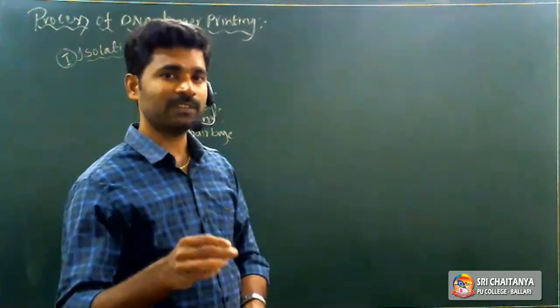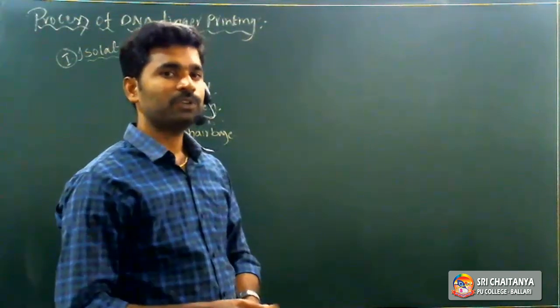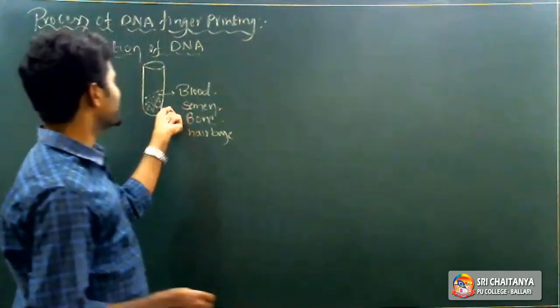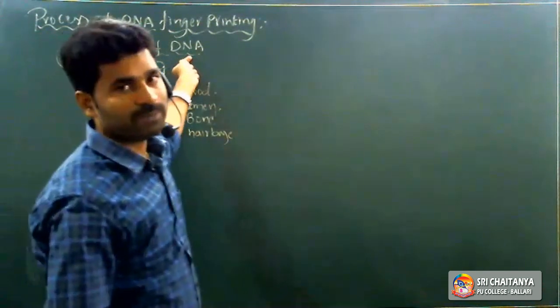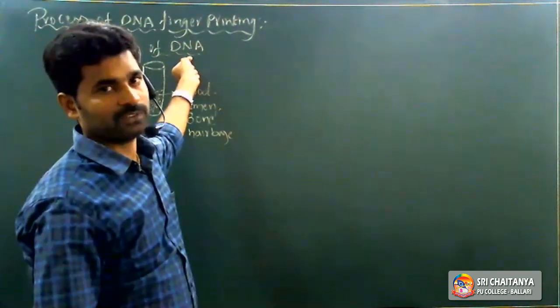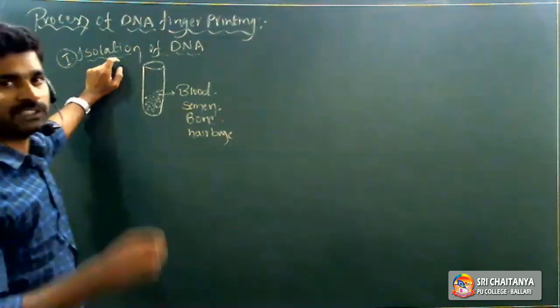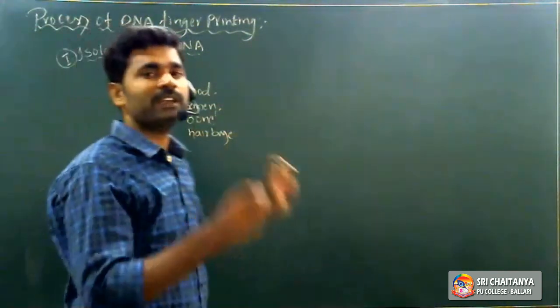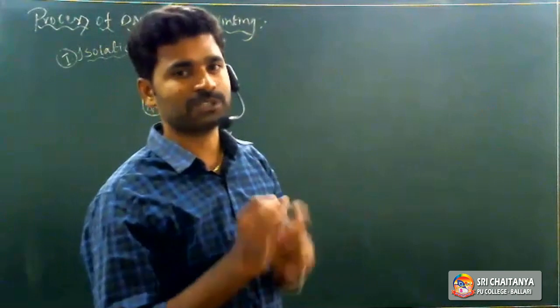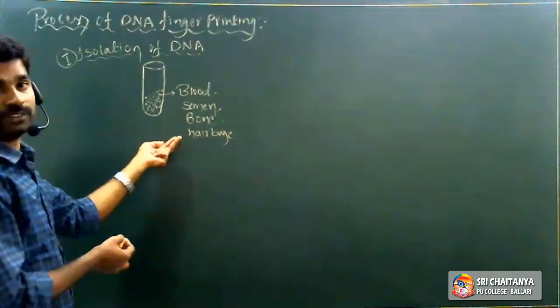So the first step here is isolation of genetic material, DNA, from the various collected substances.